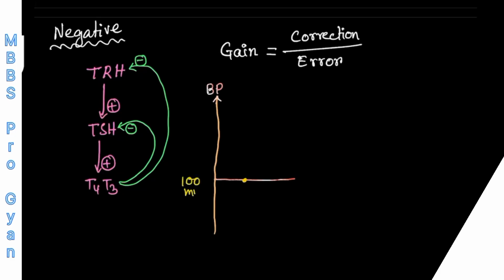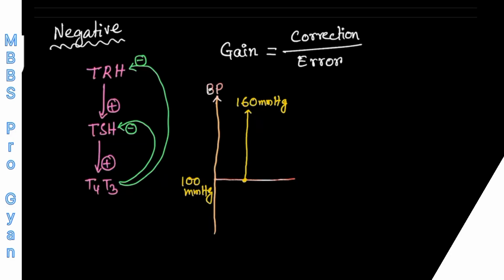Now we have infused some amount of blood in this person, due to which the blood pressure of this person is raised up to 160 millimeter of mercury, right? So due to infusion of blood, the blood pressure has risen to 160 millimeter of mercury.